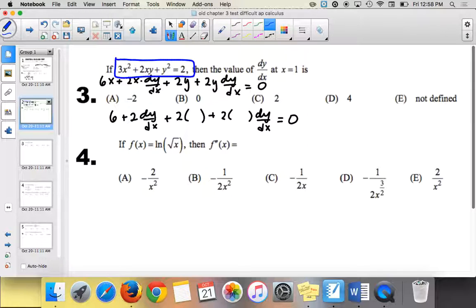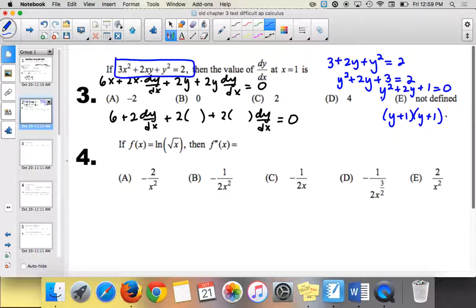Exactly. So when we plug in x equals 1, we get 3 plus 2y plus y squared equals 2. This is what I was saying a lot of you guys on the test totally goofed on. And you're like, how do I solve an equation like this? And I was smacking my head, like, please remember this. We've done this a long time, right? Algebra 2, you've done this. So subtract the 2, so you get y squared plus 2y plus 1 equals 0. Okay, so then when we factor, you get y plus 1 times y plus 1. So what is y? Negative 1. So plug in negative 1 to those spots.